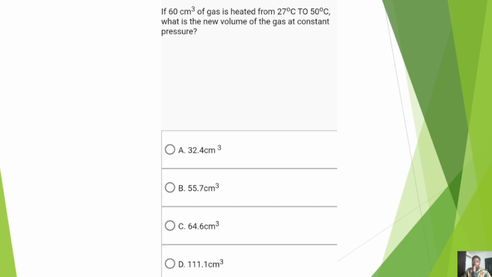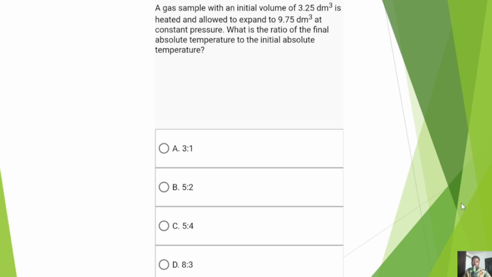Okay, maybe we'll try just one more question and then we'll call it off at that. A gas sample with an initial volume of 3.25 dm cube is heated and allowed to expand to 9.75 dm cube at constant pressure. Notice that here pressure is constant, and once you see a constant pressure, automatically you should know that that is Charles' law. Now the question says, what is the ratio of the final absolute temperature to the initial absolute temperature? So let's get to solve this.